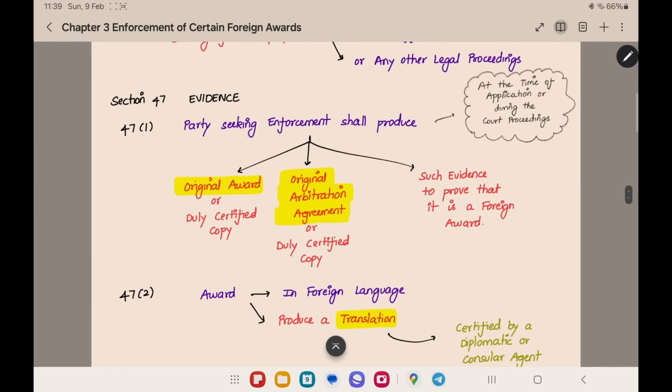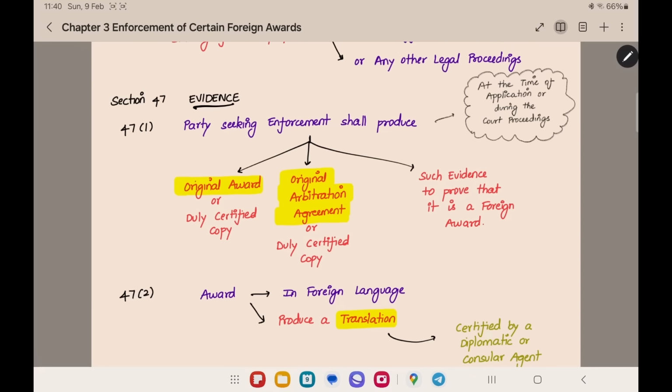Section 47, evidence. Party seeking enforcement. If the foreign award is made in a foreign country, the assets of the party situated in India will be involved in the arbitration. So you have to implement the award and recover the assets or make the payment. Like that you should implement it in India. For implementing, you have to come under section 47. For implementing, you should provide evidence to the court that this is a foreign award.